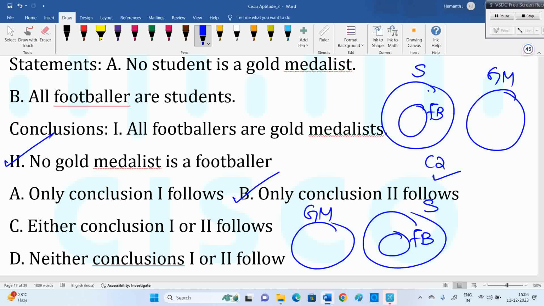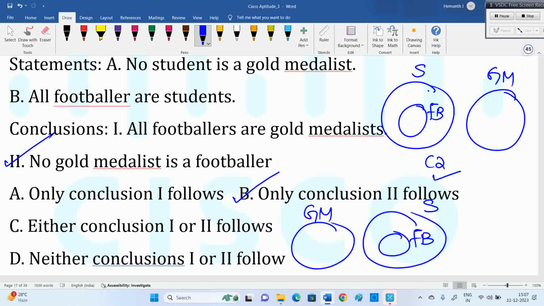People may argue, sir, gold medal is given for students only, sir. Okay, but that's all out of here. What are the statements given? That only we should consider for that question. And consider the statements as true, whether by fact it is wrong also. We should consider it for that question as true.